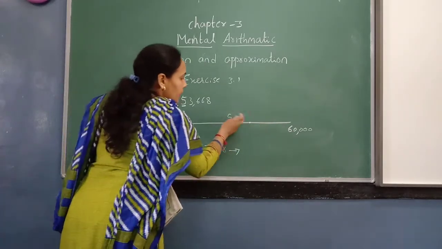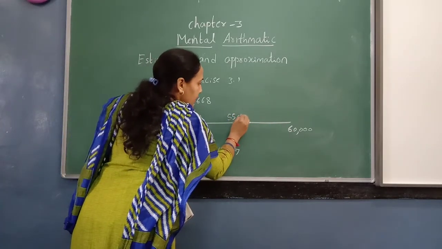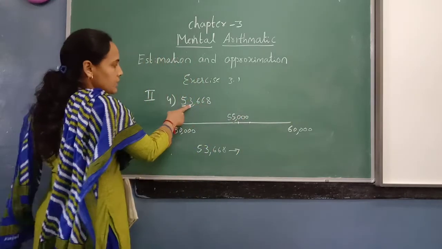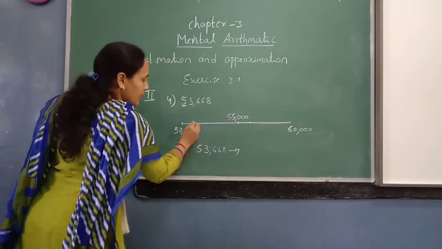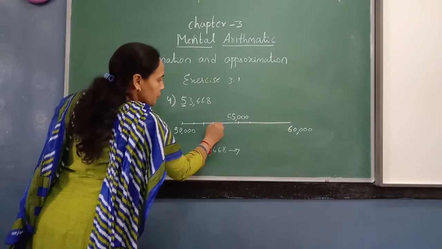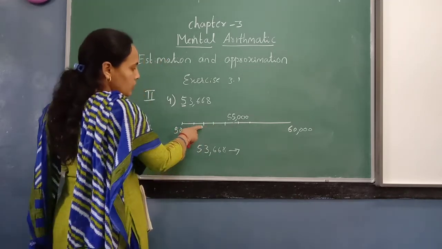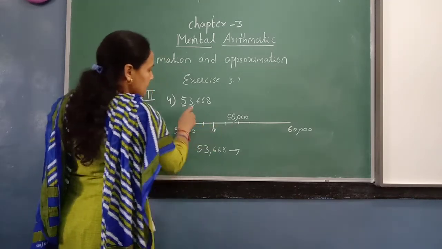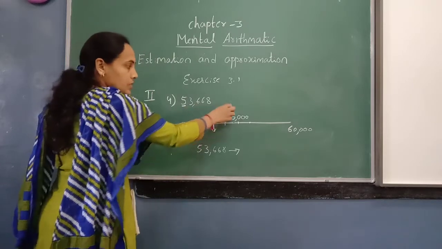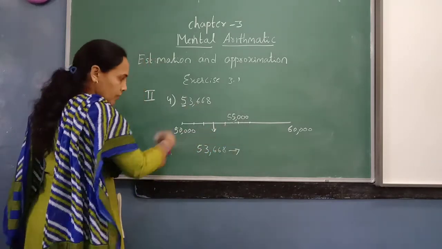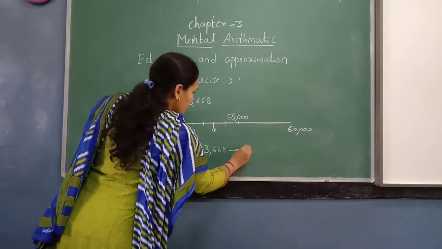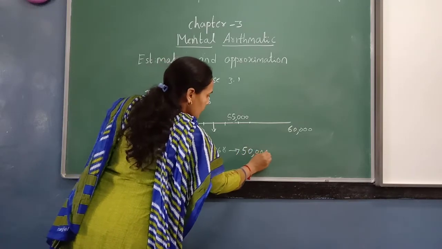Now 55,000 will be our middle number. Okay, now it is 53. Here it is 55. This is 51, 52, 53, 54. So 51, 2, 3. Our given number lies here, 53,000. So which is less than half. So it will be rounded off to the before number, that is 50,000.